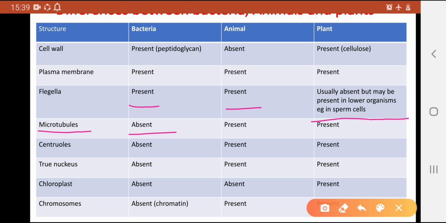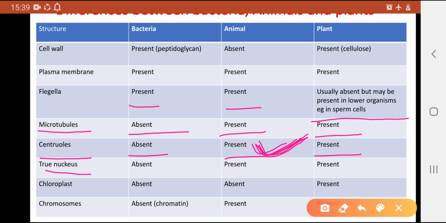Microtubules are absent in bacteria, present in animal, and present in plant cells. Centrioles are absent in bacteria, present in animal cells, and present in plant cells. In animal cells, if we are talking about humans, centrioles are not present in the female; male centrioles take part in the cell cycle.